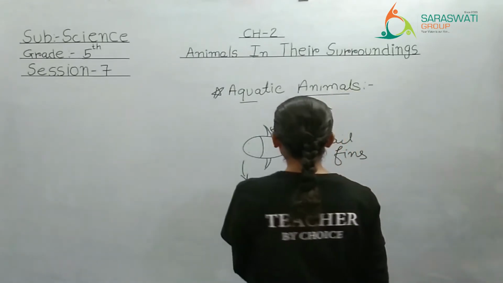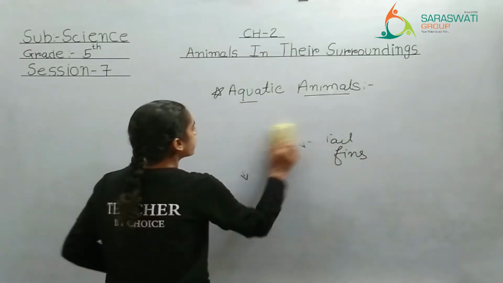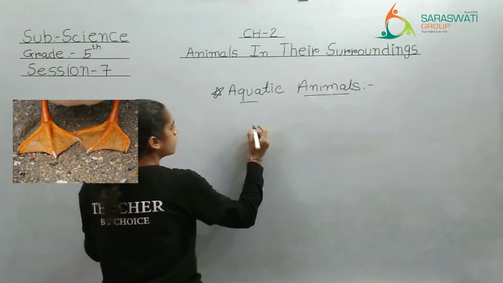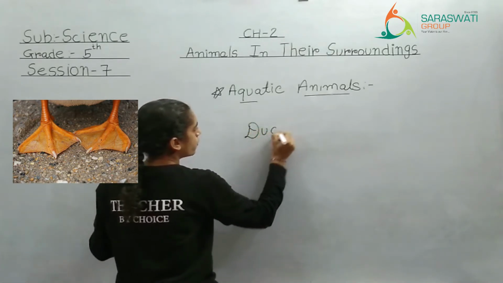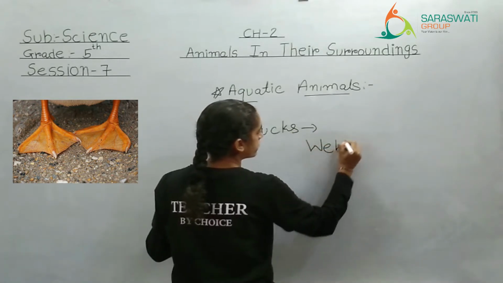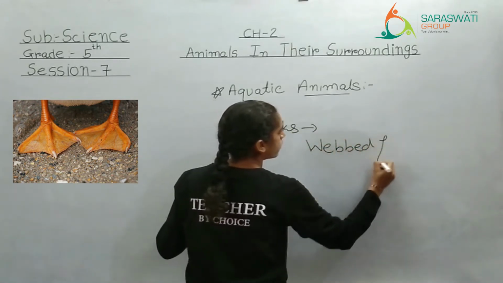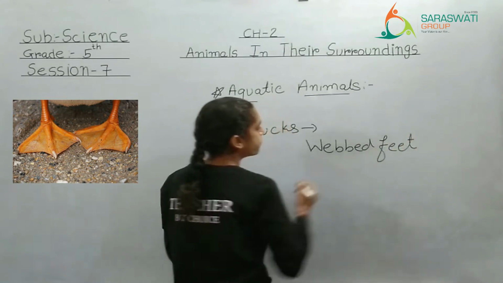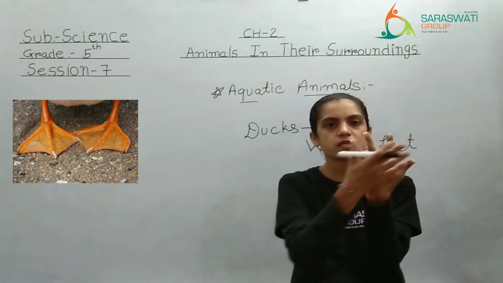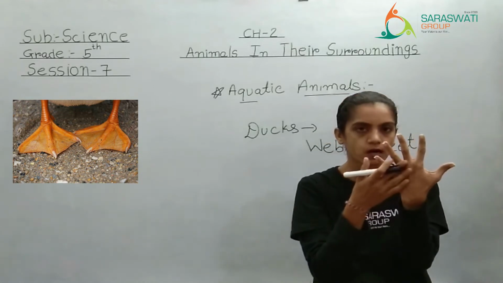Now as we are talking about the ducks, let me rub it. Ducks will have webbed feet, right? That means, just imagine that this is the feet of a duck.